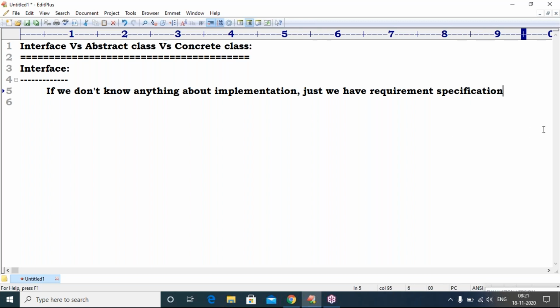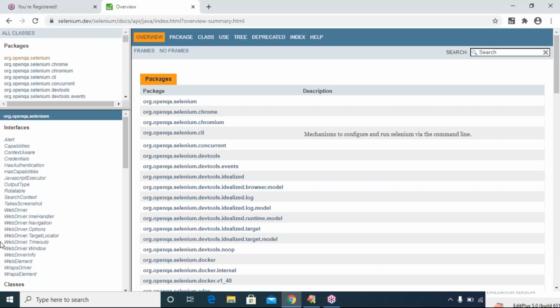Here, very important. I will tell practical programs. WebDriver is an interface. This is a main important concept. If anybody asks what WebDriver is, the answer is interface. In an interview they will immediately ask what an interface means.